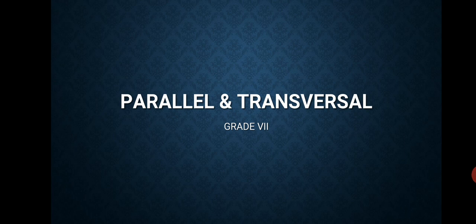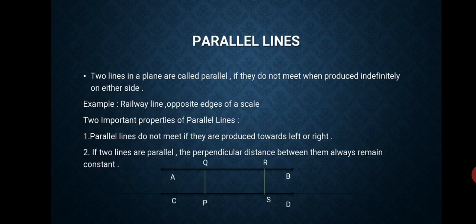In our previous video, we already discussed the different pairs of angles. There are different pairs of angles which are linear pair, adjacent, supplementary, complementary, vertically opposite angle. Now, the next topic of our chapter is parallel and transversal. Let's start with this topic.